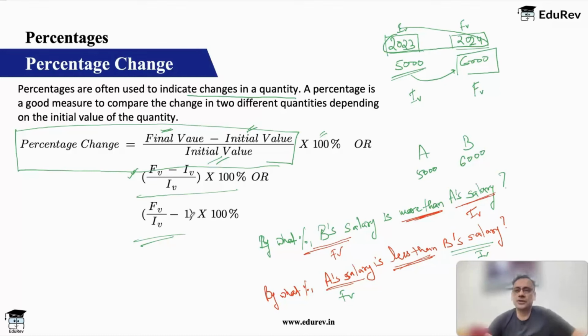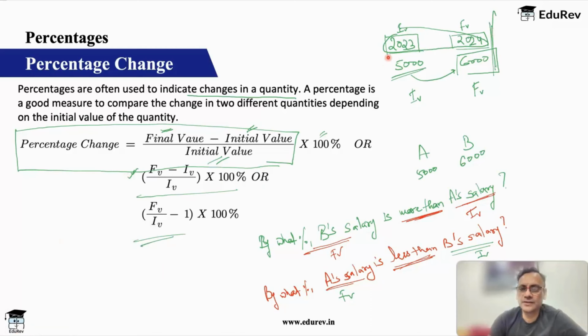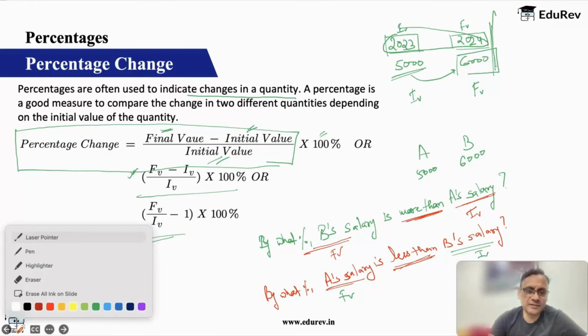Right. So here, if I consider this part, you will notice that B is my final value, A is my initial value.